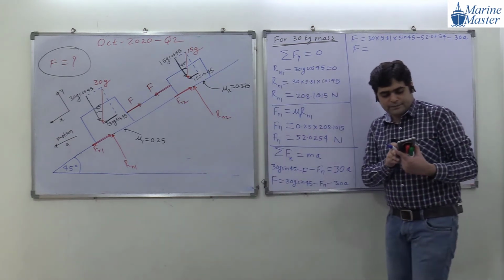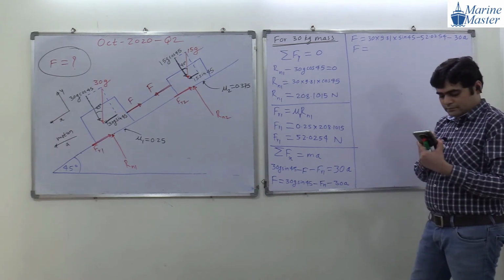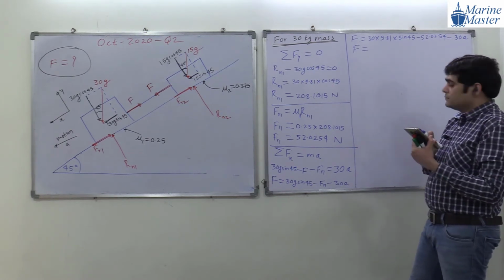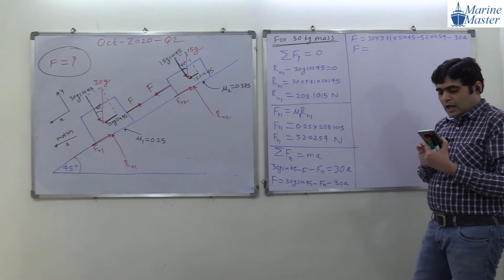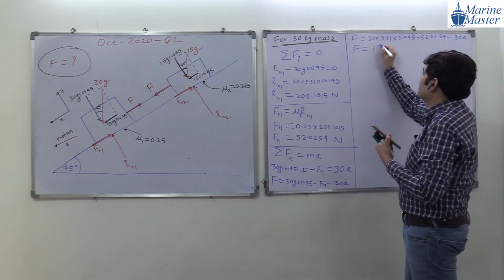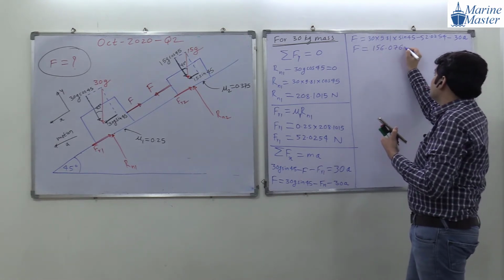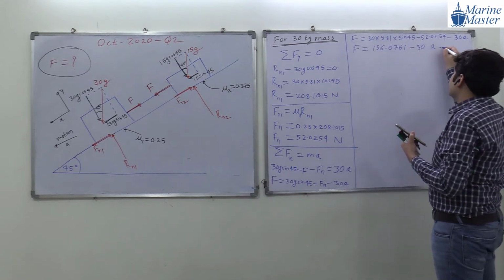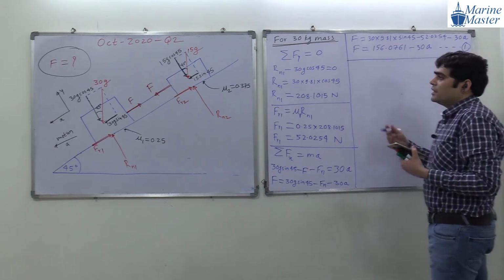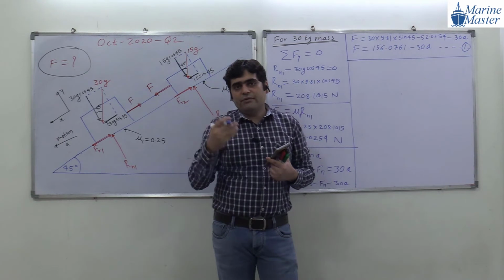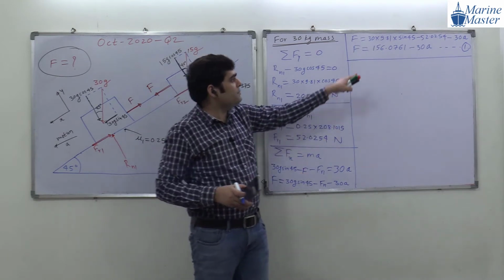Okay, everyone. How much? 156.0761 minus 30a, and we will say this one as equation 1. Okay. Similarly, we will consider the 15 kg mass, and for the 15 kg mass, we will take equation 2. So first of all, guys, write down up to equation 1. Everyone, please write down up to equation 1.